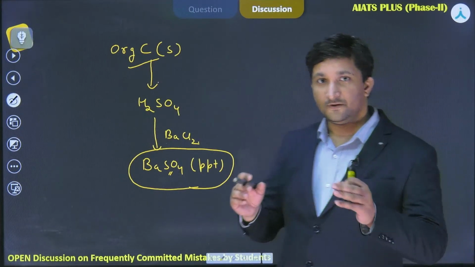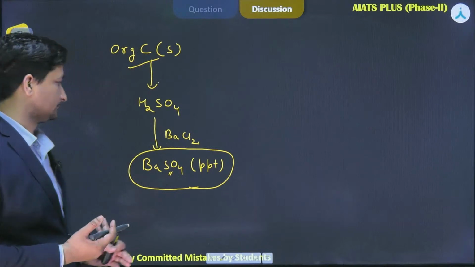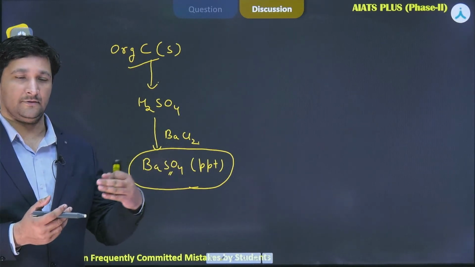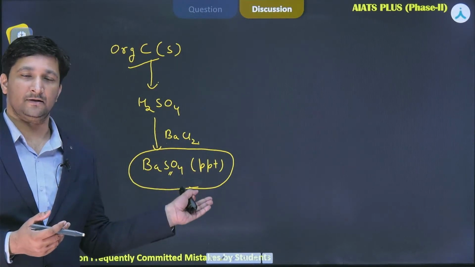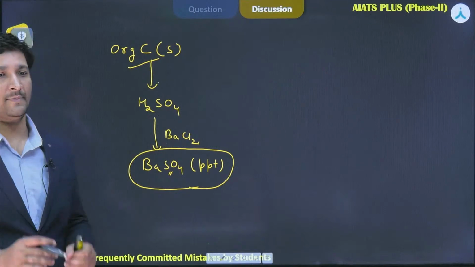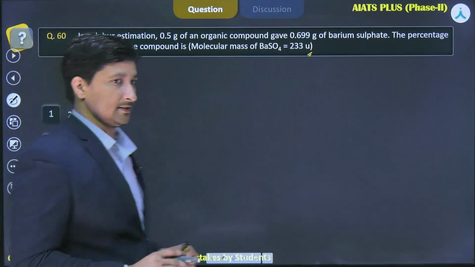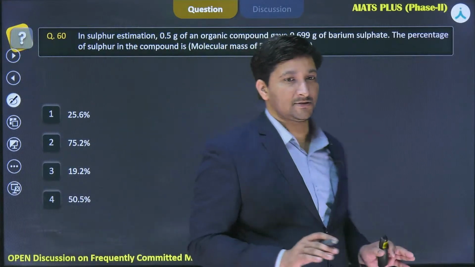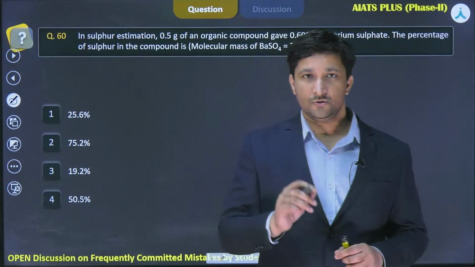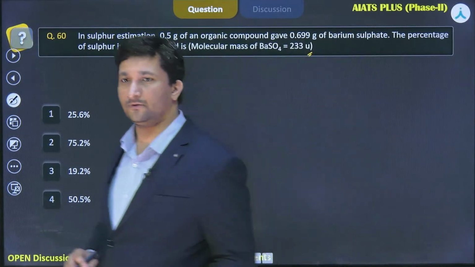Okay, and if we know the mass of that organic compound, and then from that mass of the organic compound, we can divide that mass by the mass of sulfur which is there in this barium sulfate multiplied by 100, we can get this percentage composition. Now, very important thing which we have to keep in mind is that trick here is that in such questions which are related to Carius tube method for the estimation, you have to follow the unitary method. Okay. Now, how we are going to solve this?